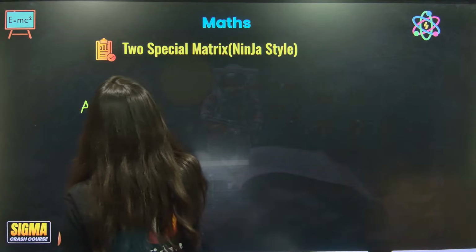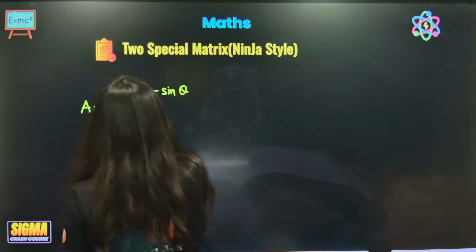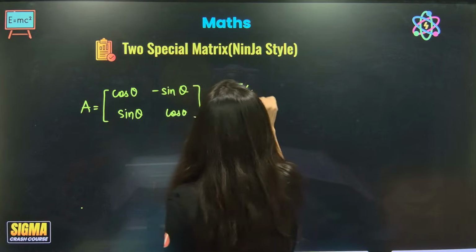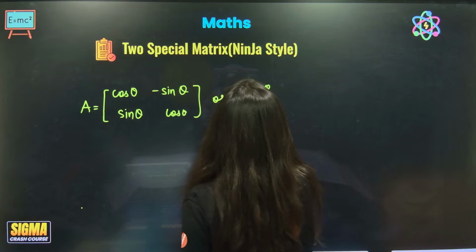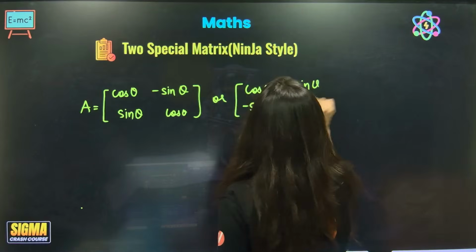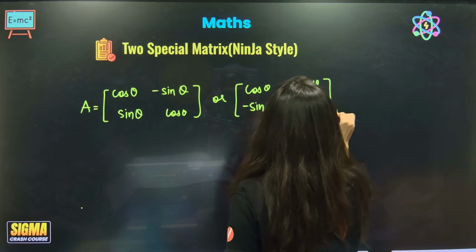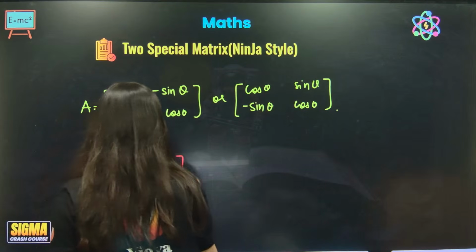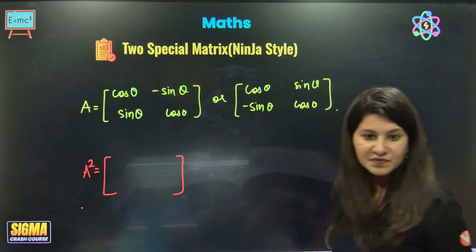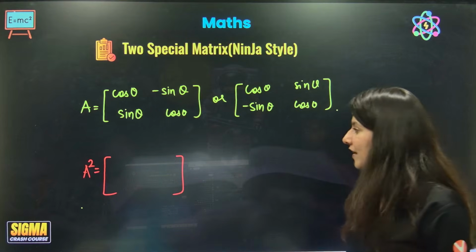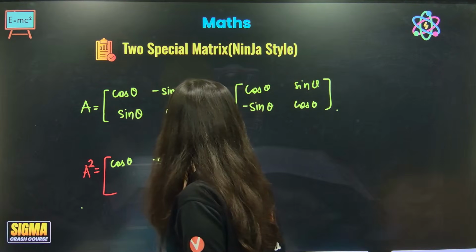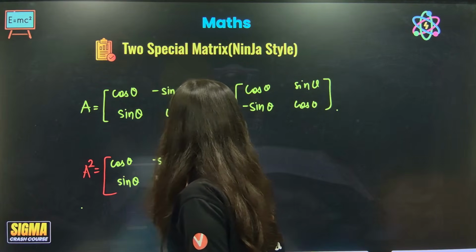Cos theta minus sin theta, cos theta. Or it could be like this also: cos theta minus sin theta and sin theta, cos theta. Can anybody tell me what will be A square in this case? If you try to find A square, it will be cos theta minus sin theta, sin theta, cos theta, correct?